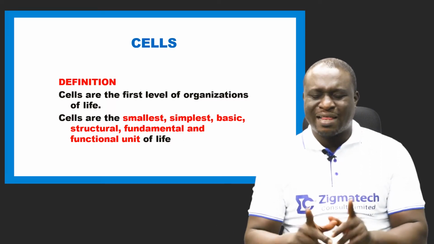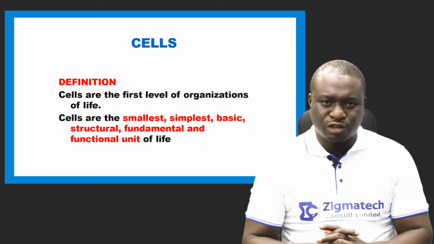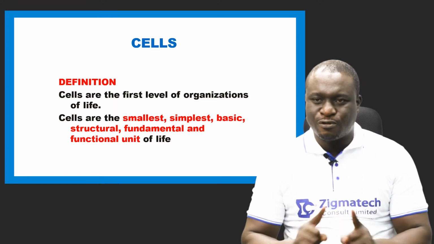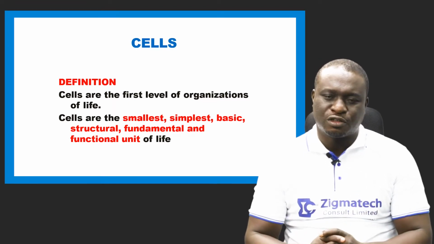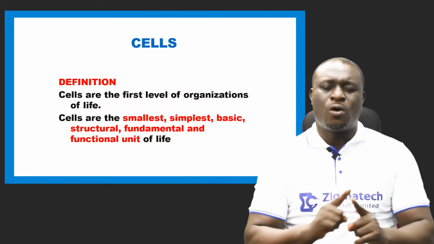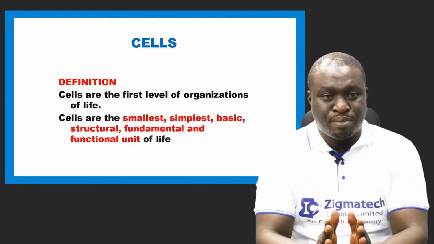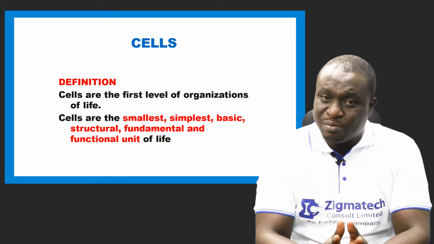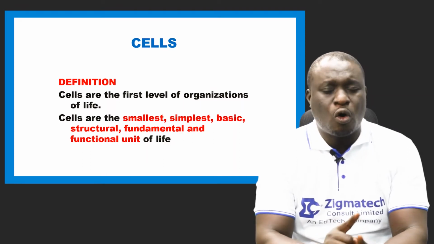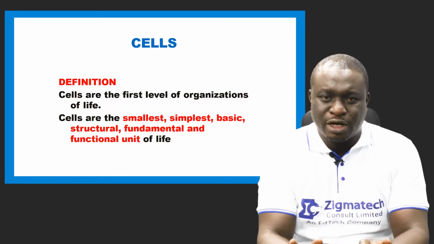Now, cells are the first level of organizations of life. All living organisms are made up of cells. Plants are made up of cells. Animals as well are made up of cells.